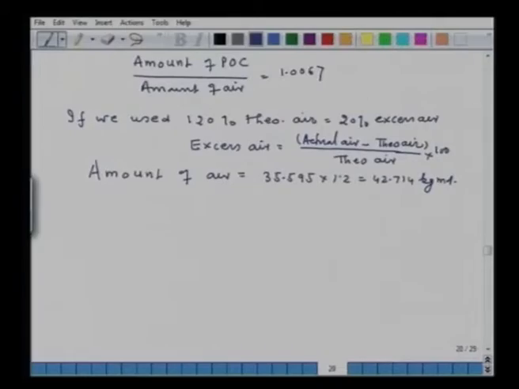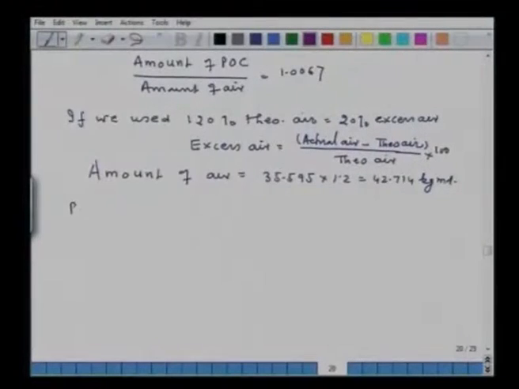Now, when excess air is being used, the products of combustion and their composition change. If you want to determine the products of combustion, I will write here POC, which has CO2, H2O, nitrogen, SO2. Since I am using excess air, the POC will also consist of excess O2.